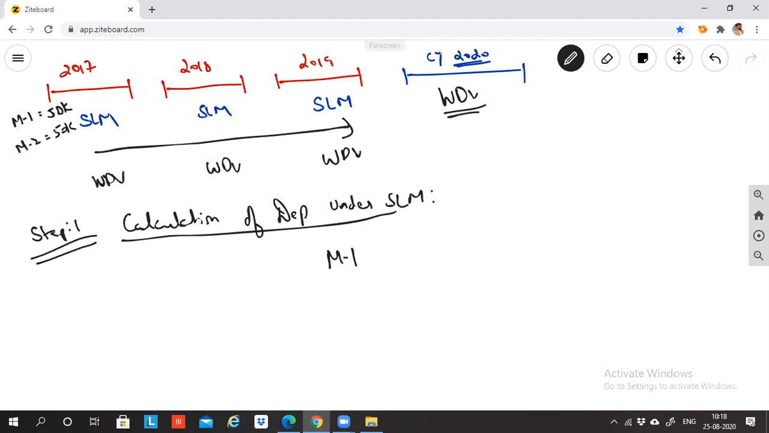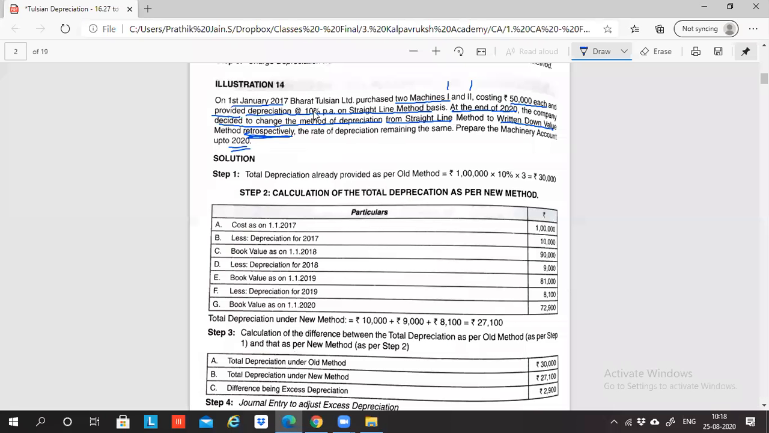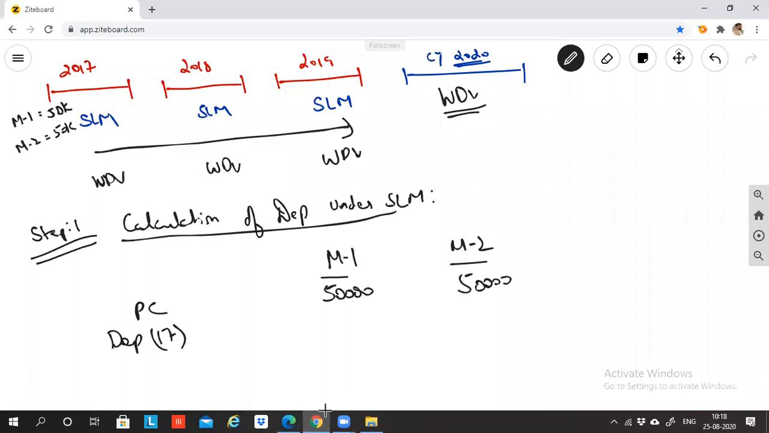Machine 1, machine 2. So purchase cost is how much? 50,000, 50,000. Depreciation for 2017: the depreciation rate is 10%. Which means on 1st April it is purchased, and the machine is utilized for the entire year. So 50,000 into 10 by 100 is 5,000 rupees.